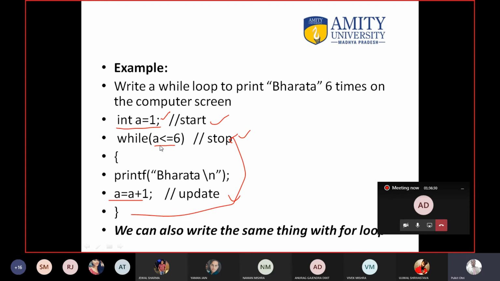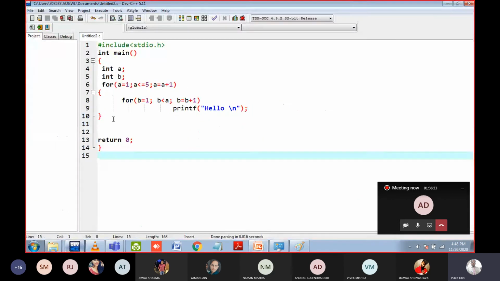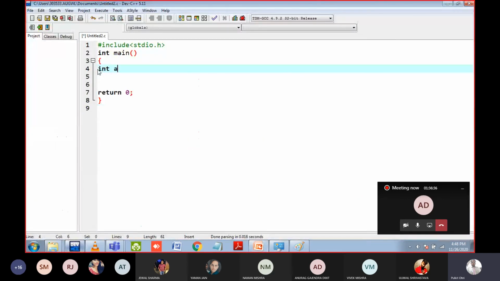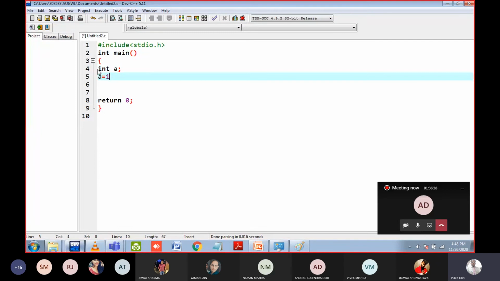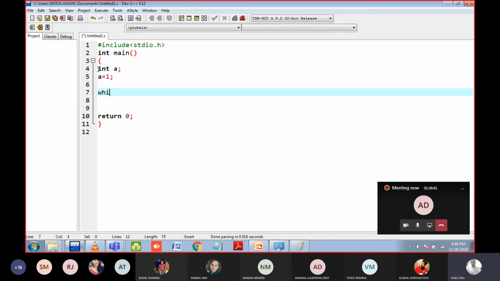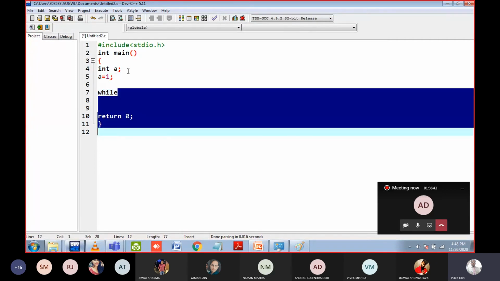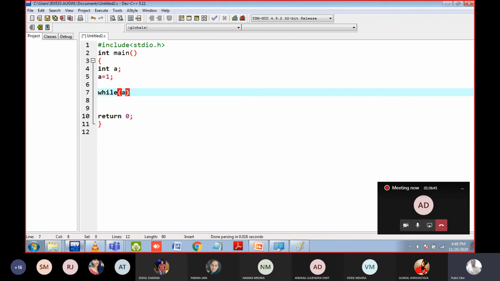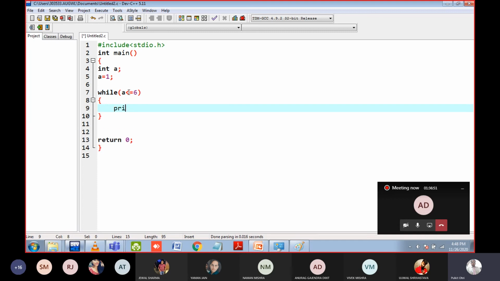Then I will implement a while loop inside the computer. Int a equal to 1, while... Okay. Now what is the output?